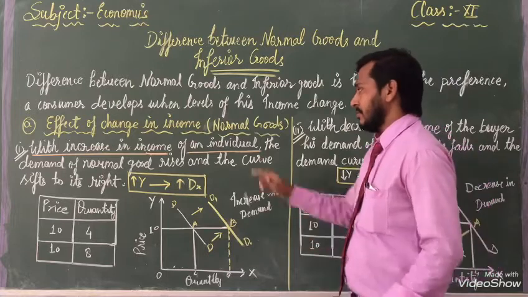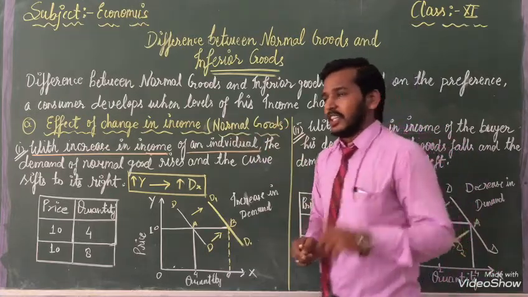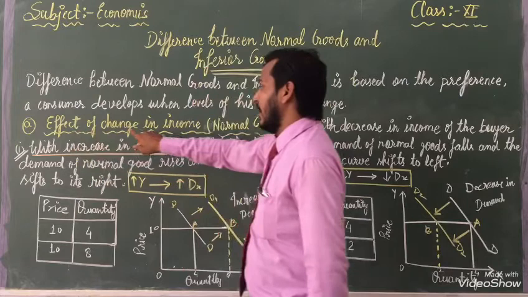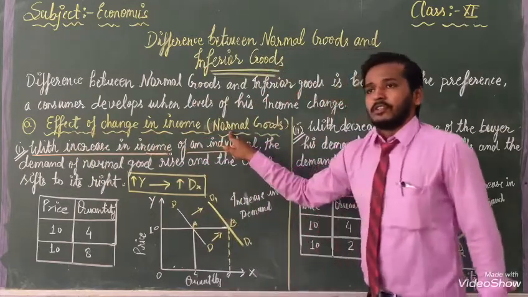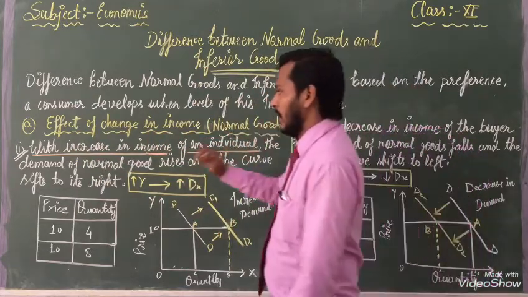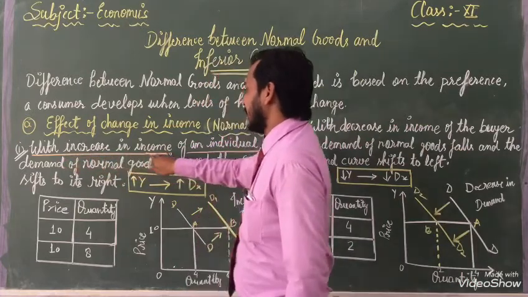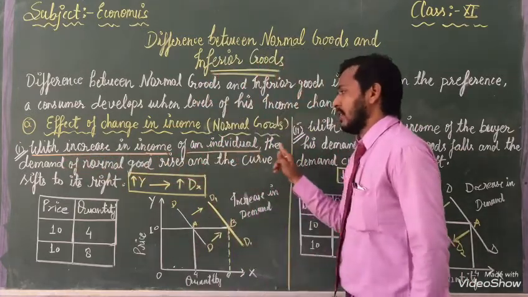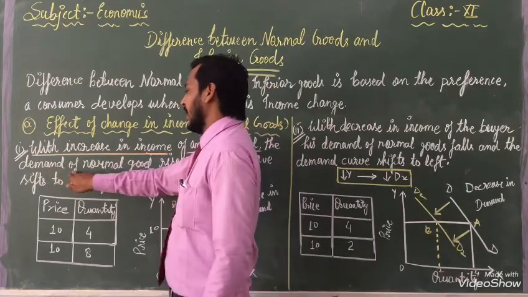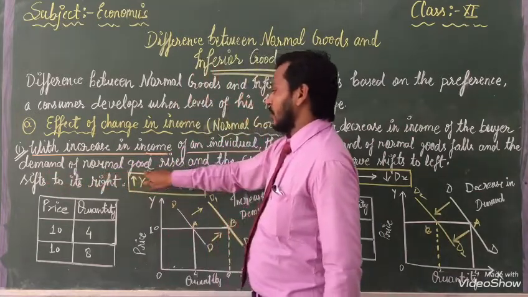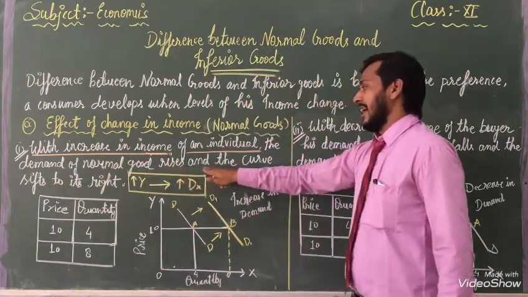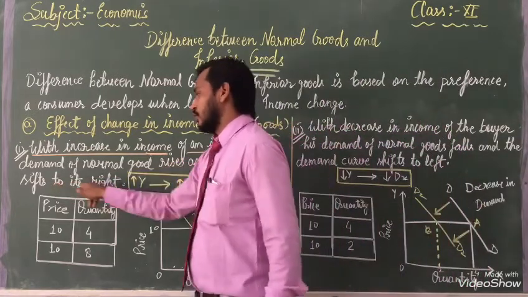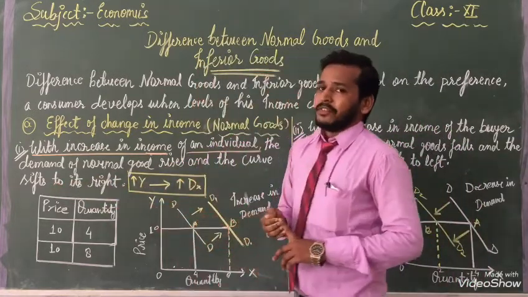Normal goods, once again listen, effect of change in income, normal goods. With increase in income of an individual, the demand for normal goods rises and the curve shifts to the right. This is the definition.